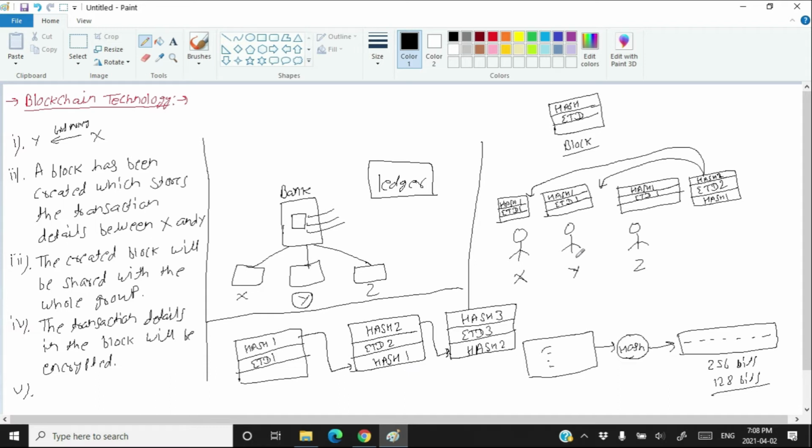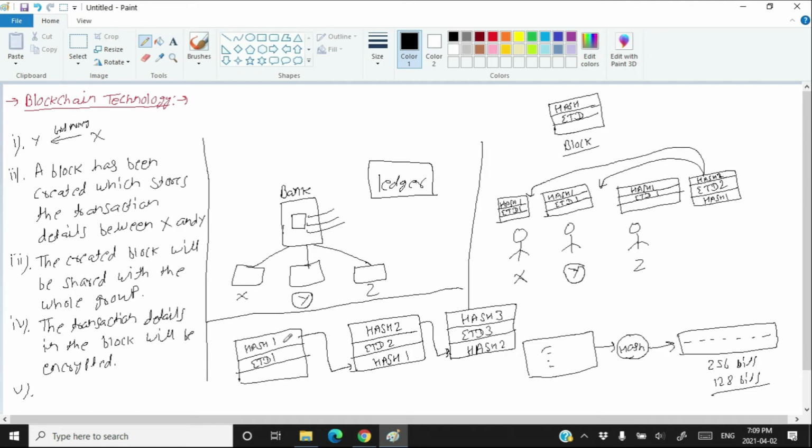Now suppose that the person Y is an unethical person. He wants to make some illegal change in the transaction. So he wants to make a change in ETD1. If he changes something in ETD1, then the hash of that transaction will also change, because as I told you, there exists only one hash for one content. If there is a change in that content, then there will be a change in the hash. So changing the transaction detail of any block will change its hash.